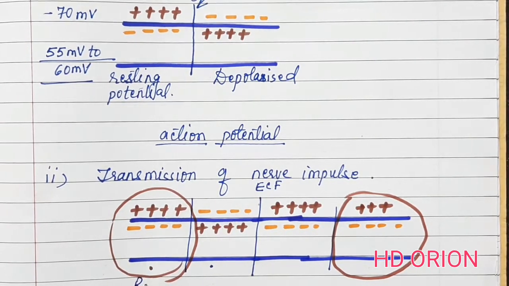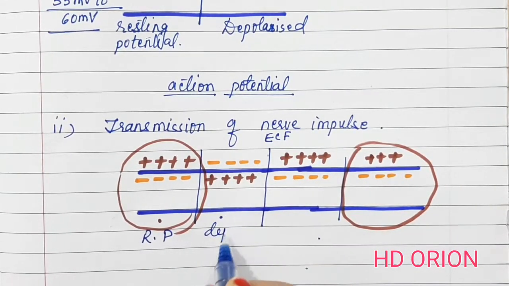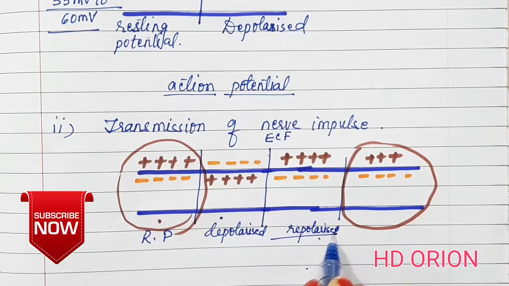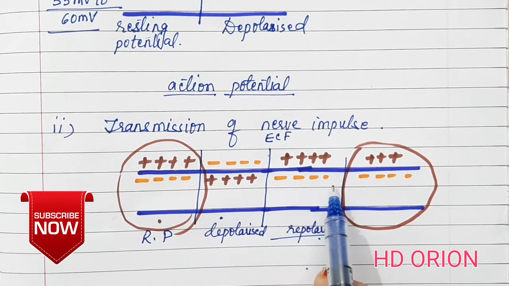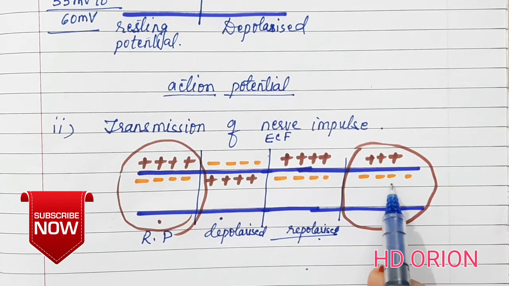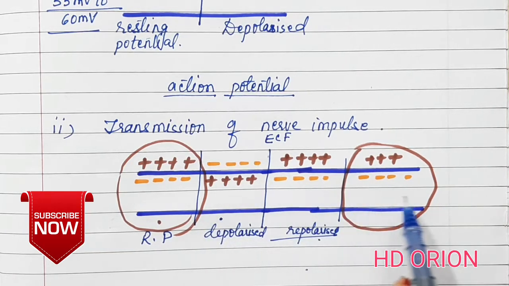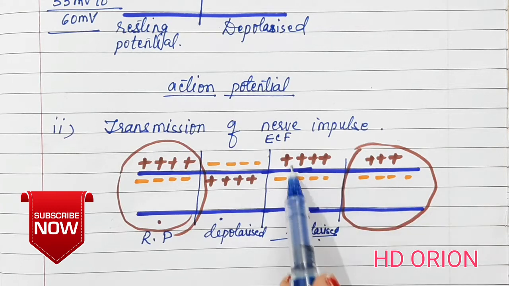If this was the resting potential, this is the depolarized part, and this will now become repolarized. That means this region will again have positive charges outside and negative charges inside, and this will move the polarization region over here, and this region will become depolarized. In this way the transmission of nerve impulse takes place due to change in the potential.